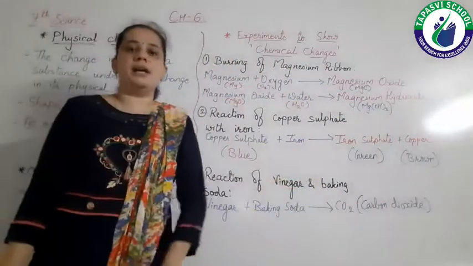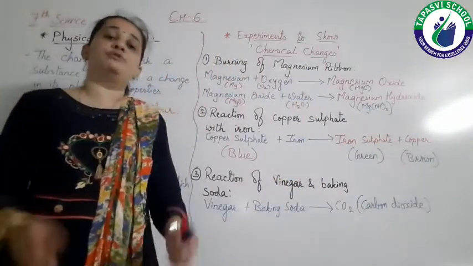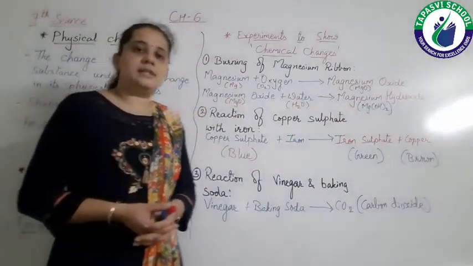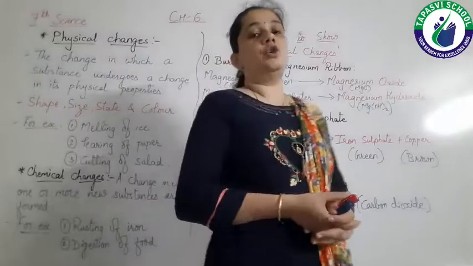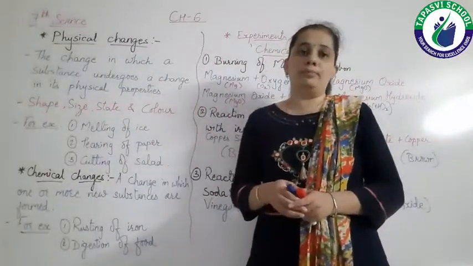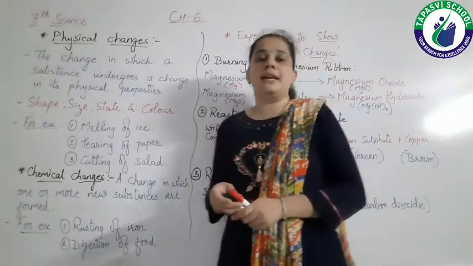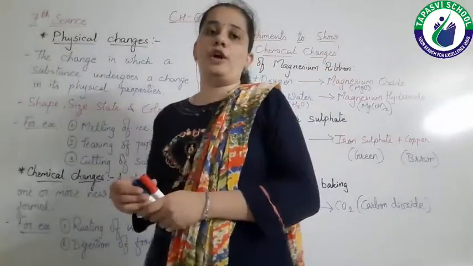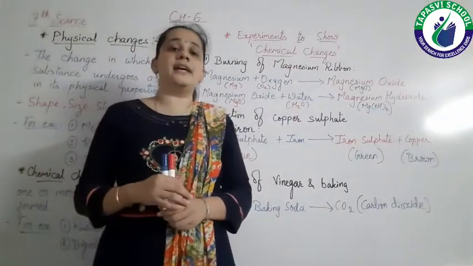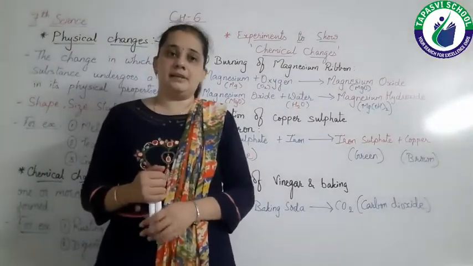When this carbon dioxide is passed through freshly prepared lime water, means the water which we use to whitewash our home, that is lime water, which is known as chunanu pani, right?